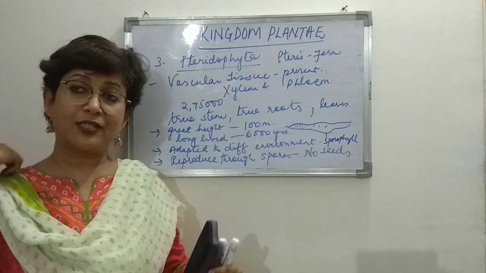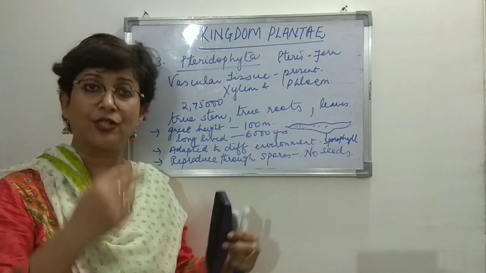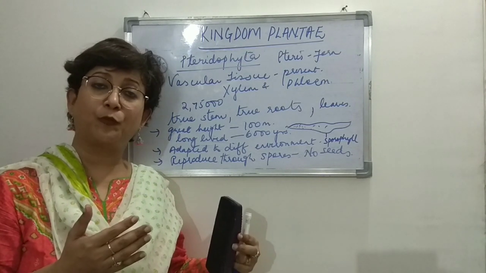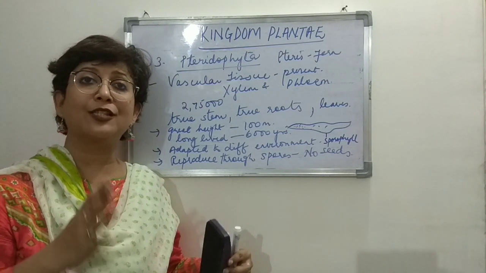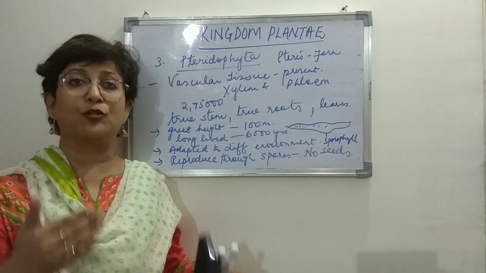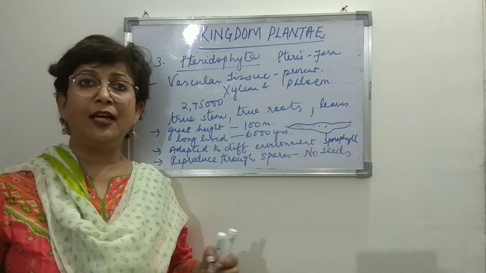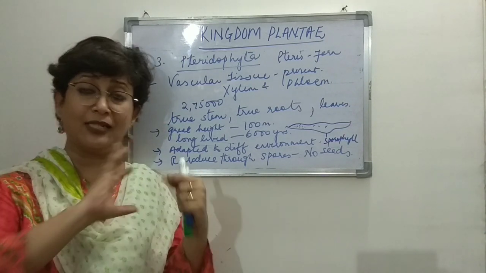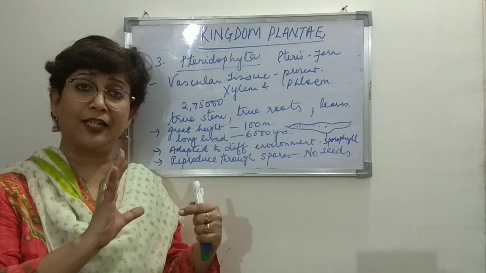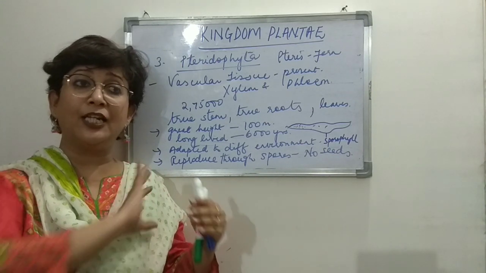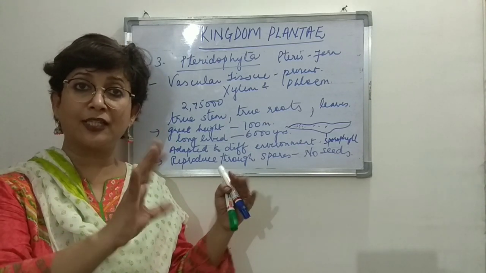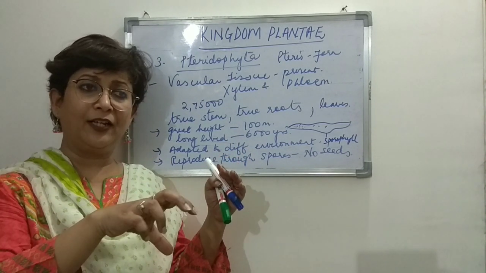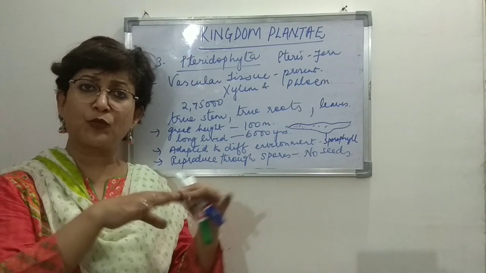Now what we will see is that there are two generations in the plant. The one that produces spores is called the sporophyte, and the one that produces gametes is called the gametophyte, and the generations alternate with each other. In some categories, the major life phase is the sporophyte, and the gametophyte stage is very inconspicuous, a very small phase.